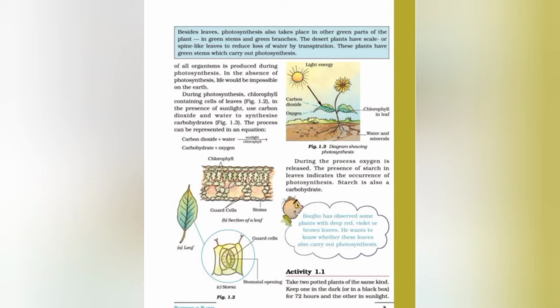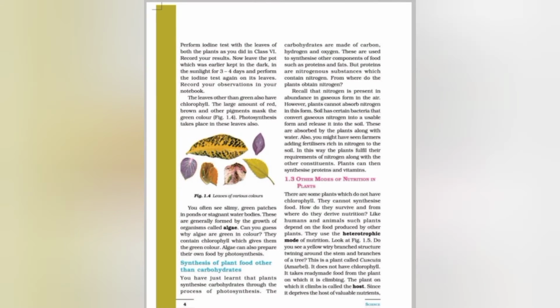So students, one activity is given, and after performing this activity, you will come to know that sunlight is needed for making starch. So we can say that sunlight is necessary for photosynthesis. So what will we do for performing this activity? According to this activity, take two potted plants of the same kind, keep one in the dark or in a black box for 72 hours and the other in the sunlight.